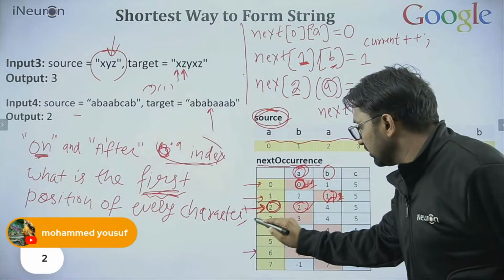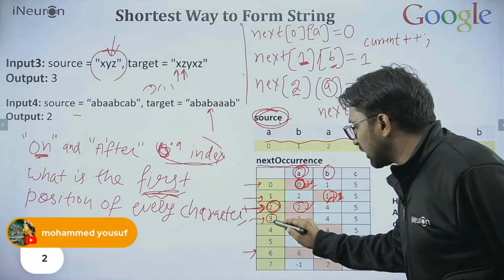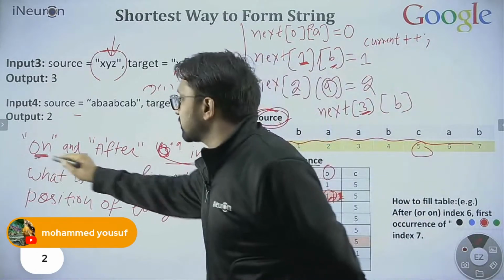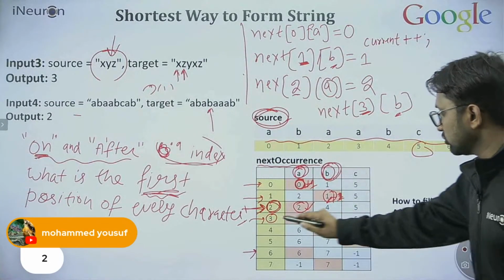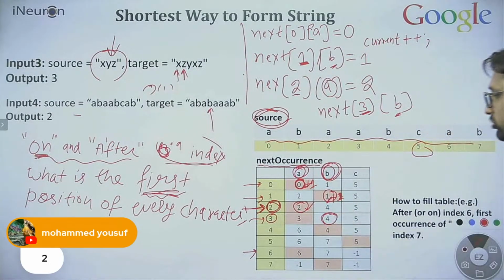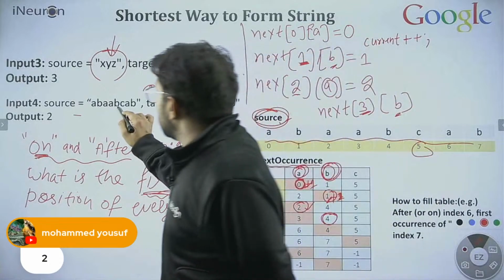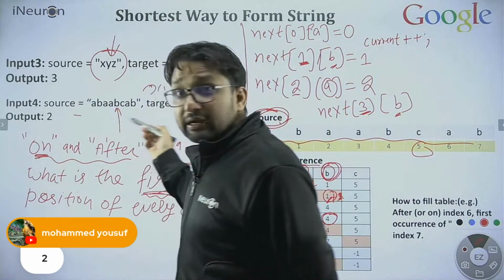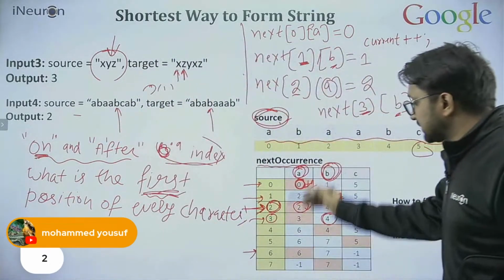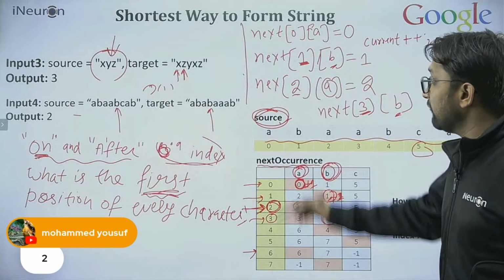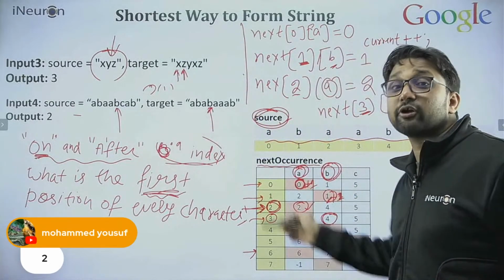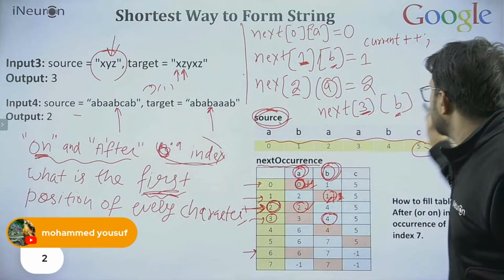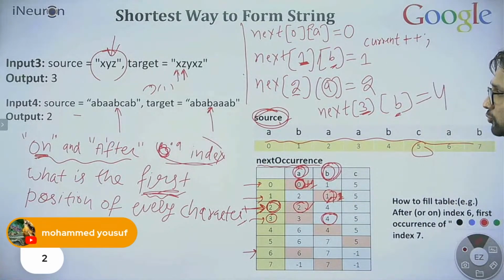So we are asking, on or after the third location, where is B? This is telling us B is at the fourth index. Let's see. Yes, B is at the fourth index. Directly this table is telling us where this character is. This is where we are reducing the time complexity also. So directly we are finding that it is at the fourth position.